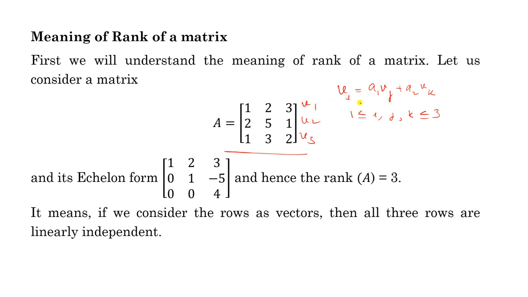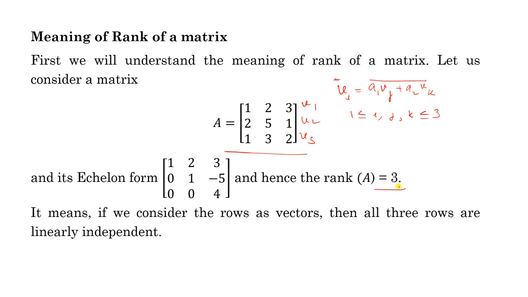So this is the linear combination of the two vectors Vj and Vk, and Vi is written as a linear combination of these two. The echelon form of this matrix is here, this one. Rank is 3. Rank is 3 means no row is completely zero, so all 3 rows are non-zero rows.